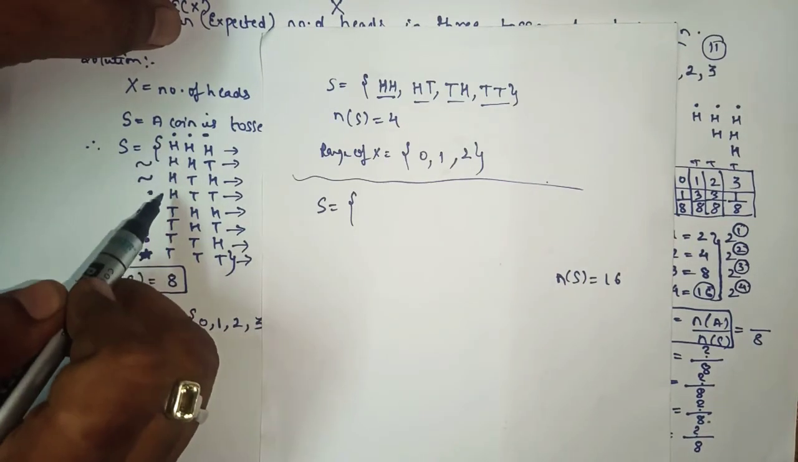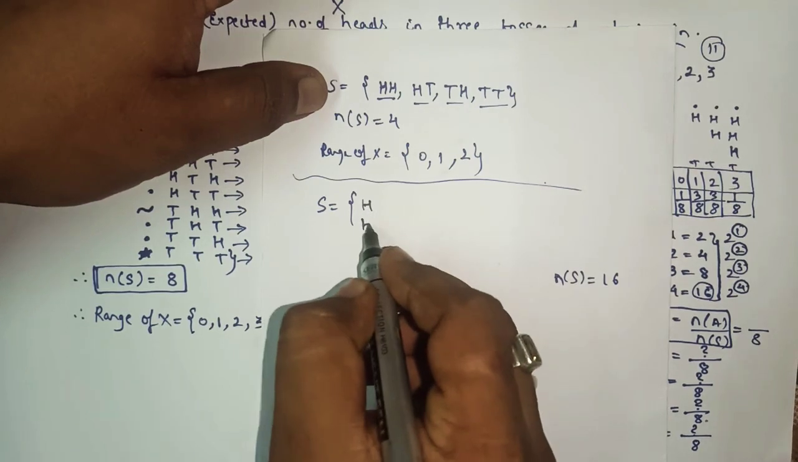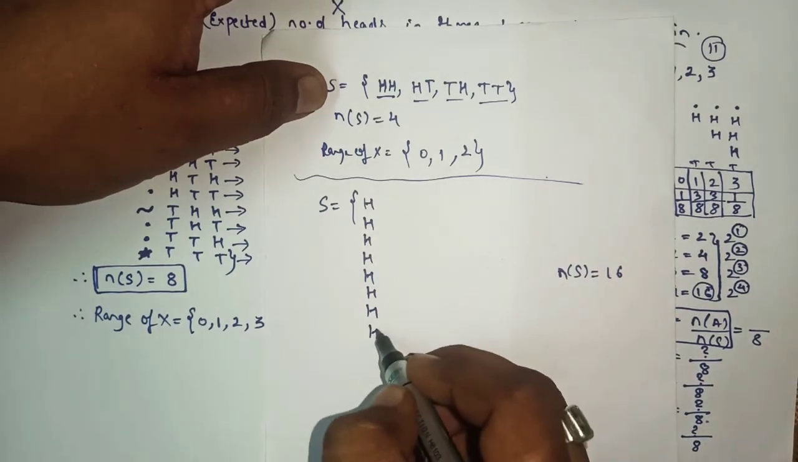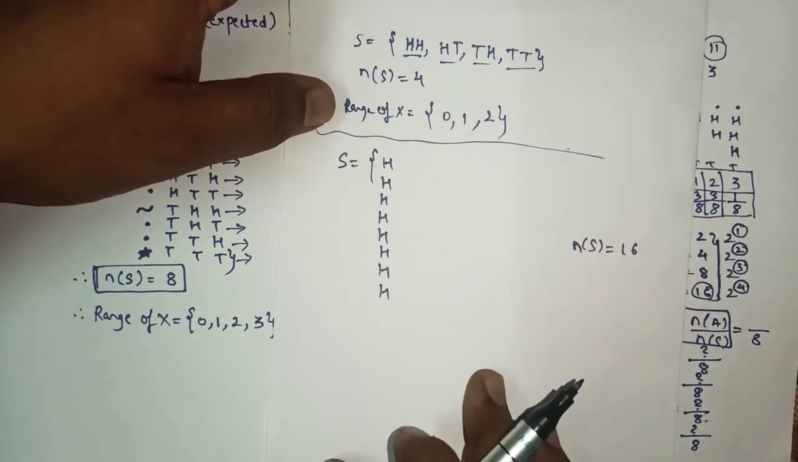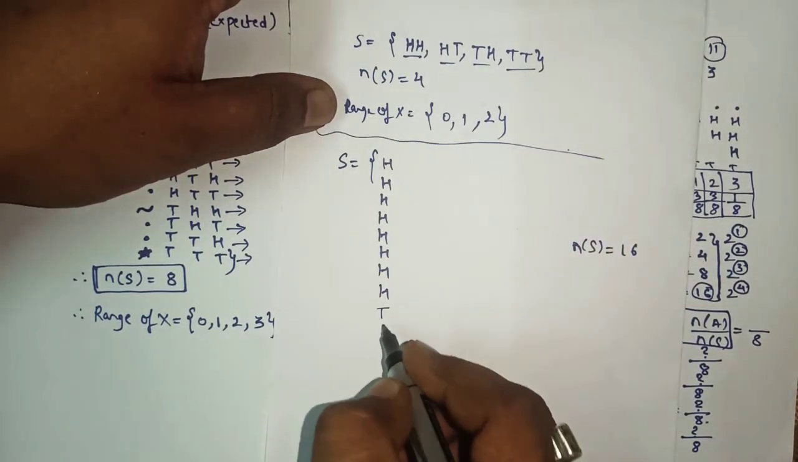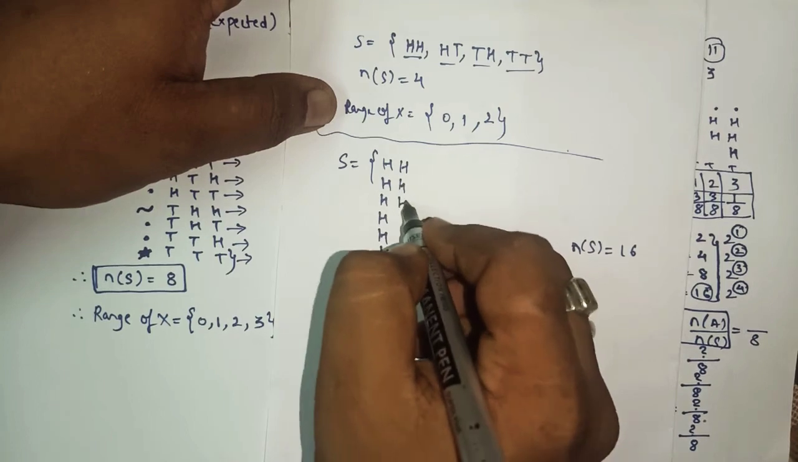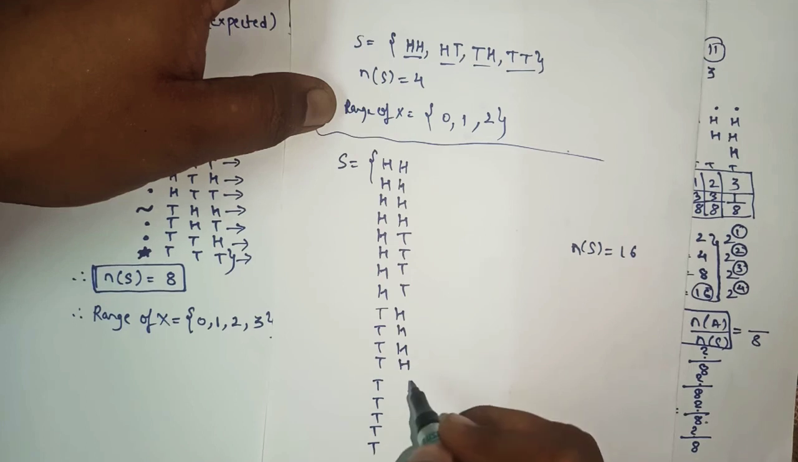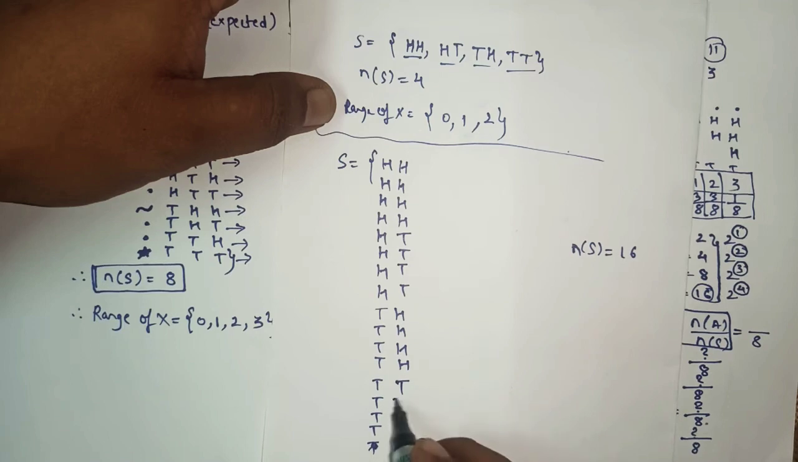For 3 coins, we wrote 4 times head and 4 times tail. So here we'll write 8 times head to present the sample space. This is the technique. You write 8 times head and 8 times tail. Then after that you will write 4 times head, 4 times tail, 4 times head, yes or no? 4 times tail.